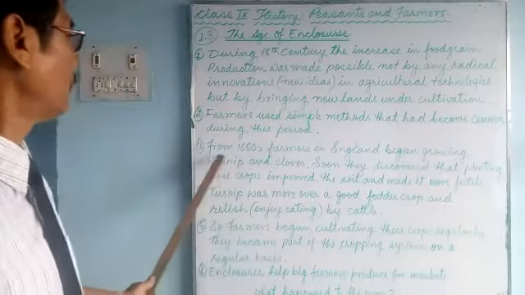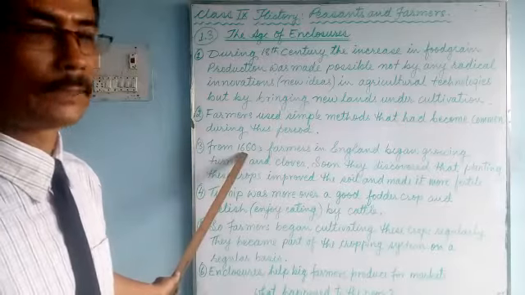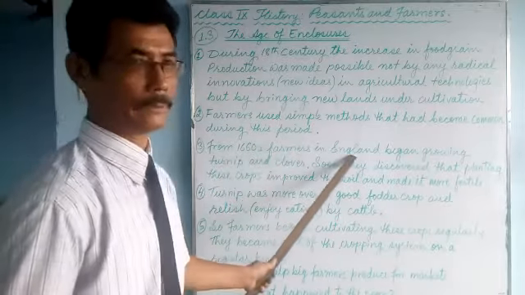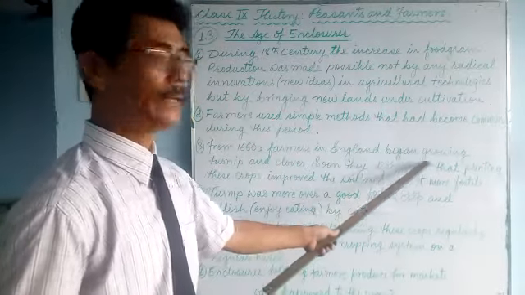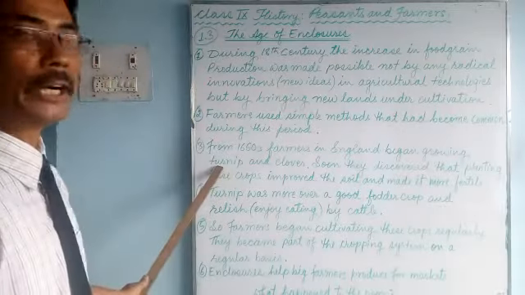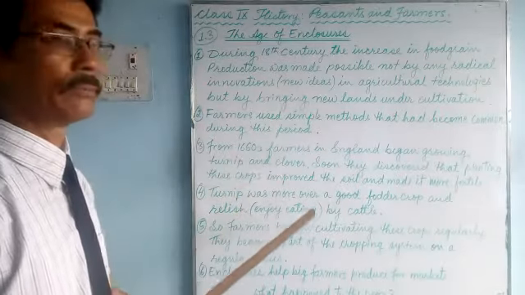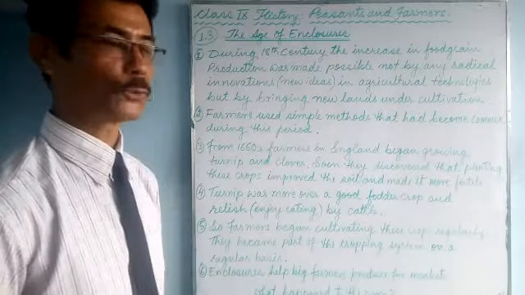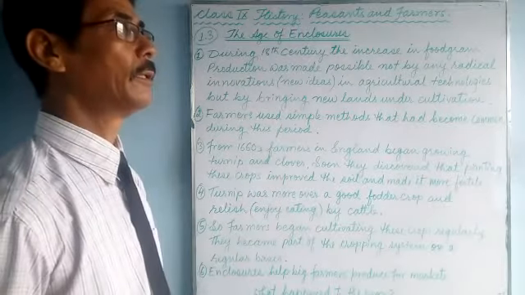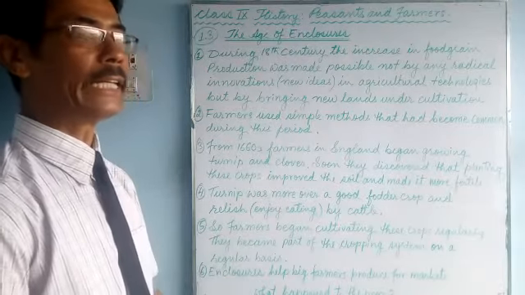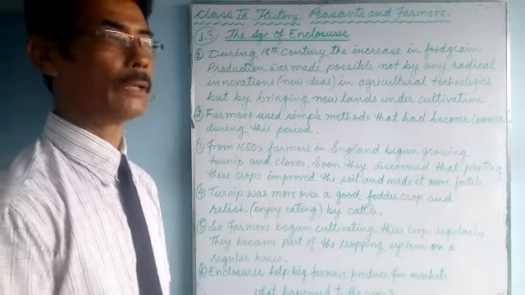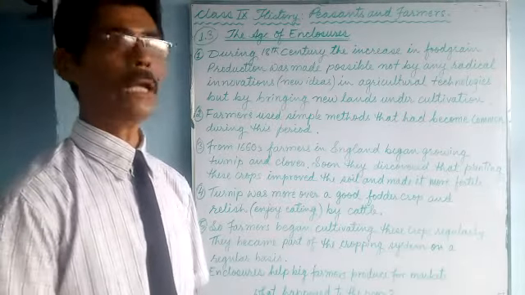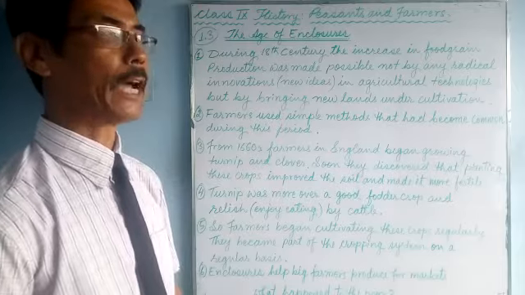So from the 1660s, farmers in England began growing turnip and clover, leguminous plants. They have the capacity to increase the nitrogen content in the soil, so it will help the soil to become fertile.